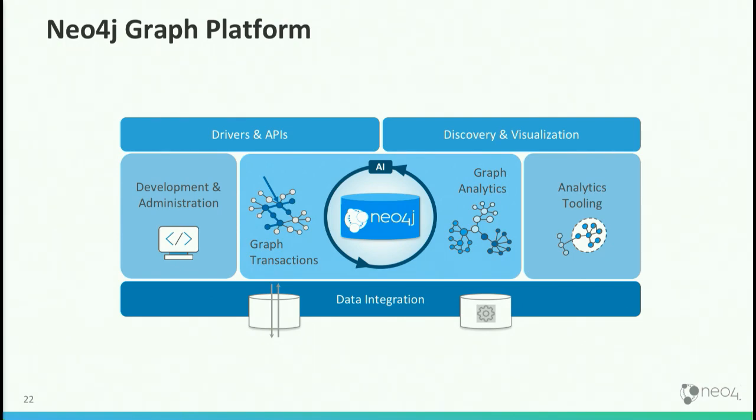So I think this is going to evolve quite a lot over the next few years. And then you can see this virtuous spinning cycle of AI. The transactional engine will throw off data, which you can then analyze, and that results in better algorithms, which then improves the transactional applications, and it's a feedback loop.